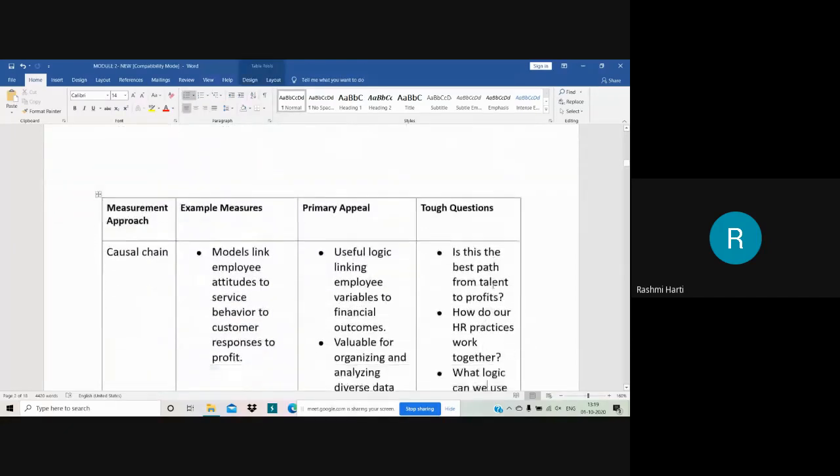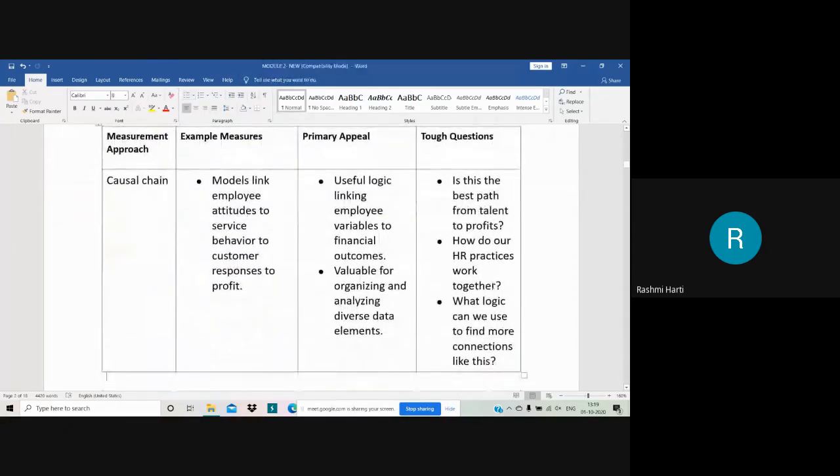Now coming on to the next, the final one, that is the causal chain. Okay, so the model links employee attitudes to service behavior to customer responses to profit, right? So here the causal chain is nothing but a link between employee attitude, service behavior and the customer response, right? Then if all three are really good, then your causal chain is very good. That means your HR department functioning is effective, efficient and has a lot of impact, right?